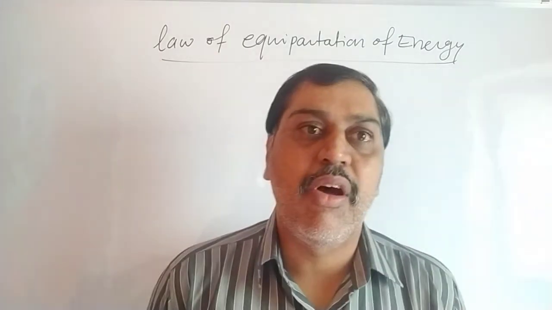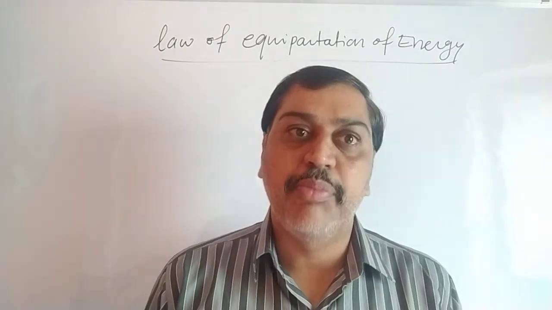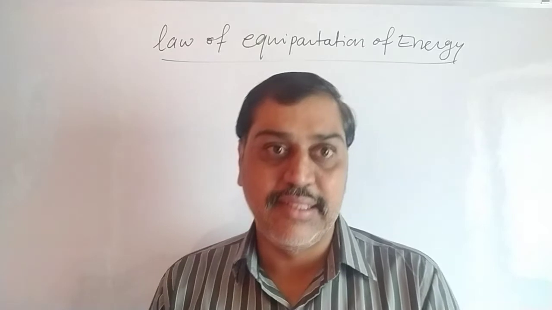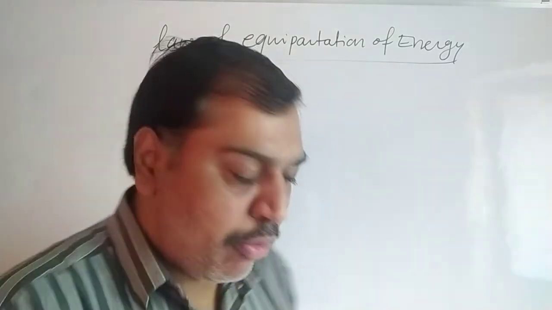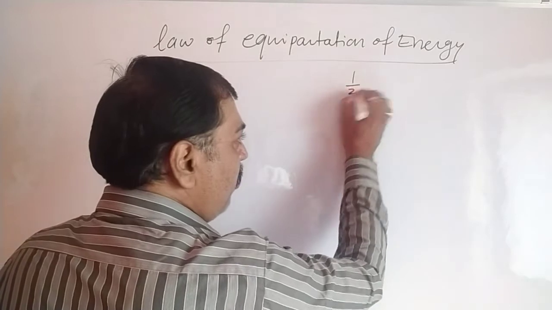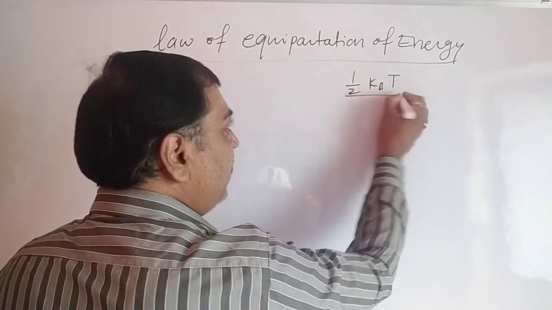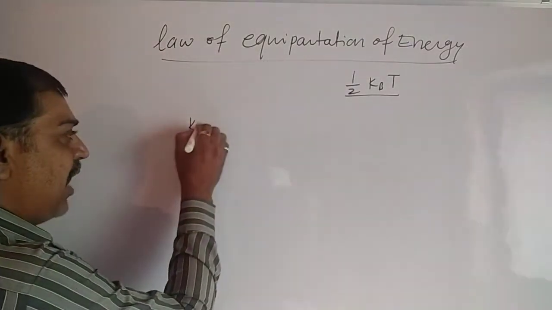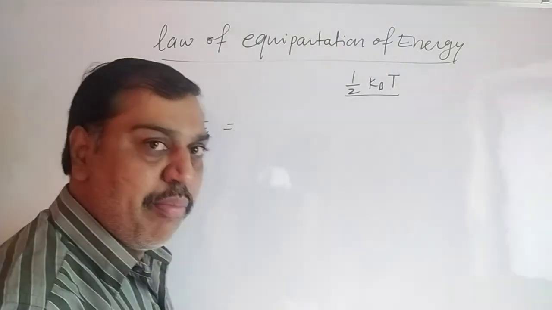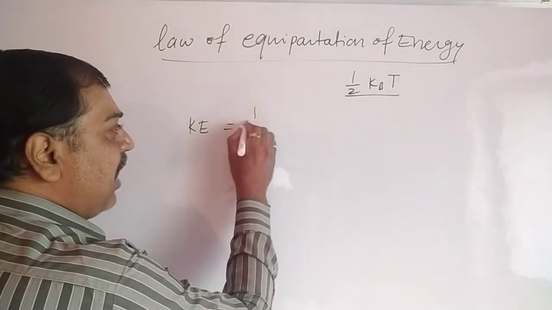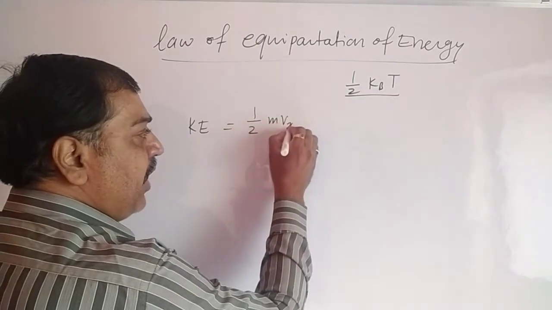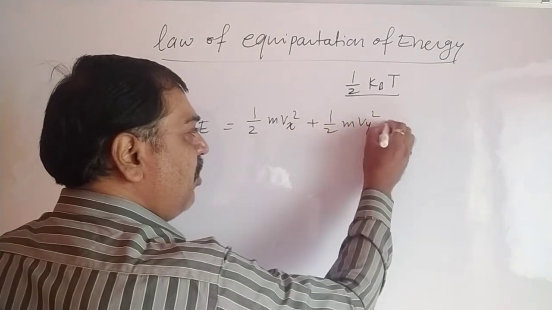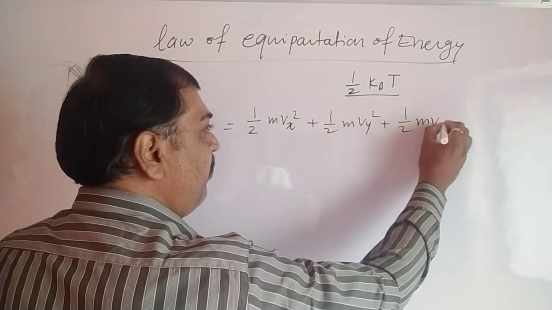In your book they have mentioned that the law of equipartition of energy says that for each molecule, each term along the x-axis, y-axis and z-axis contributes an amount of energy equal to 1 by 2 kBT. If you write the equation for kinetic energy as given in the book, where the velocity has three components x, y and z in three dimensions, kinetic energy is 1 by 2 m vx square for the x component, plus 1 by 2 m vy square for the y component, and 1 by 2 m vz square for the z component.